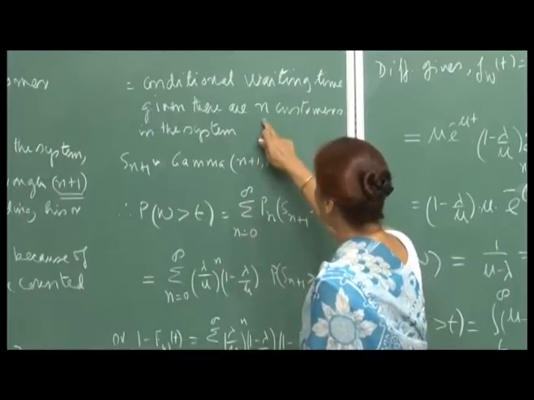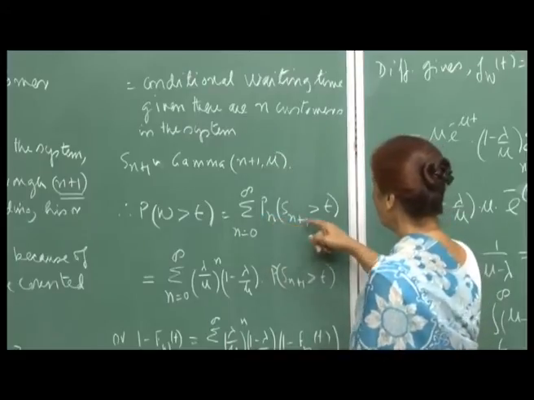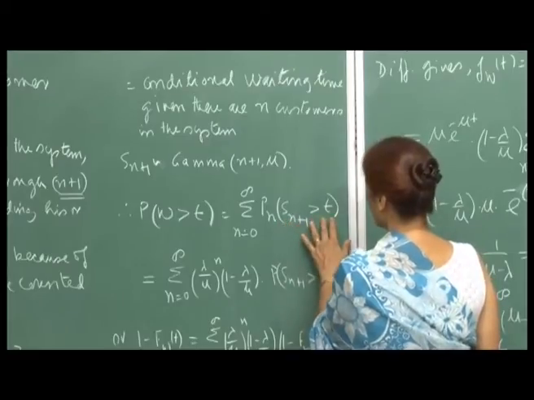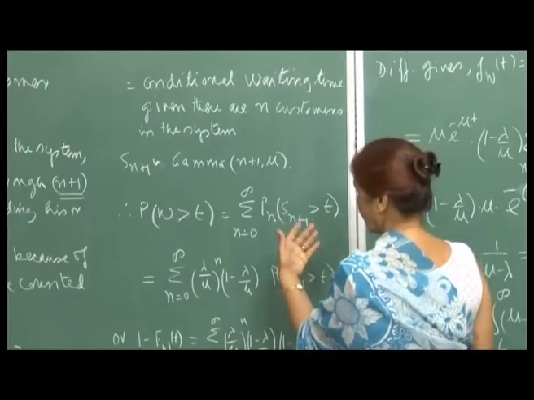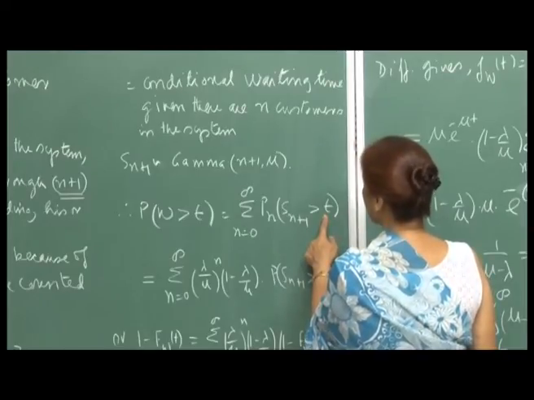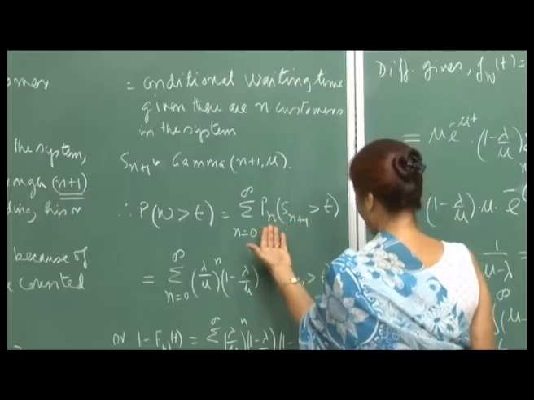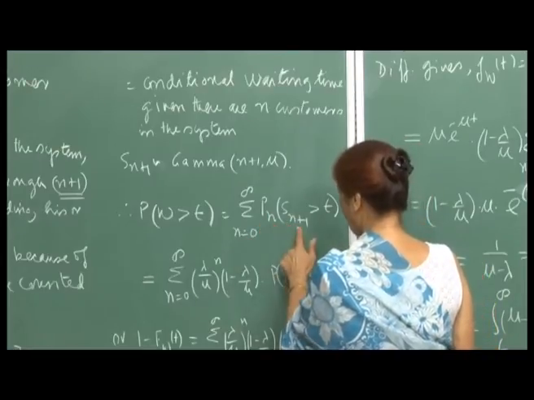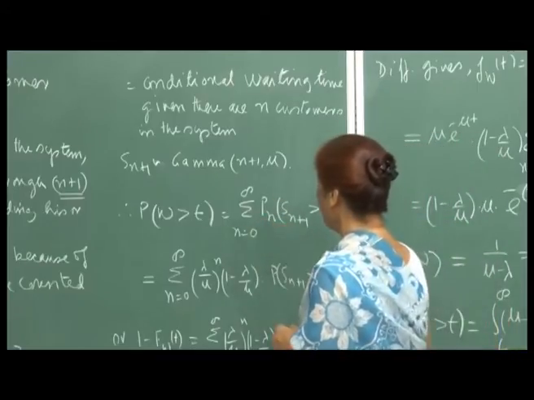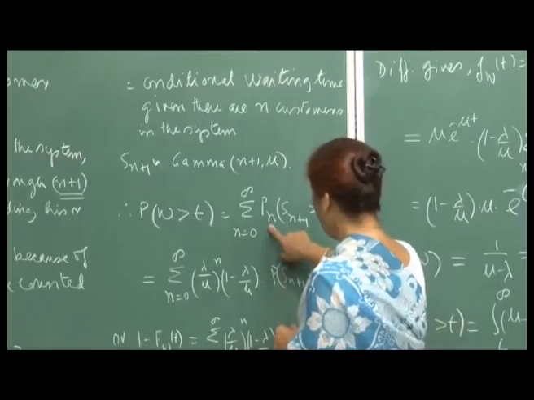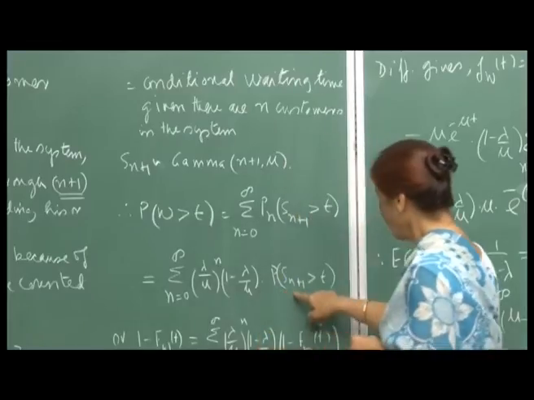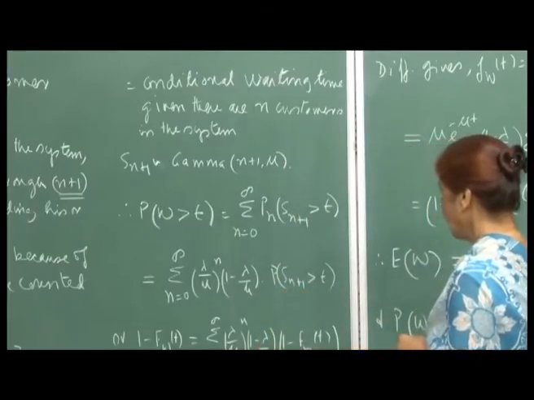So, conditional probability, remember this is conditional. So, p_n into P(S_{n+1} > t). You will write this as the probability that S_{n+1} is greater than t, so your n+1 services take more than t time to be completed, and the probability that there are n people in the system, then only n+1 services have to be completed. So, this is the sum over n from 0 to infinity. Substitute for p_n, then you will get (lambda/mu)^n (1 - lambda/mu) into P(S_{n+1} > t).